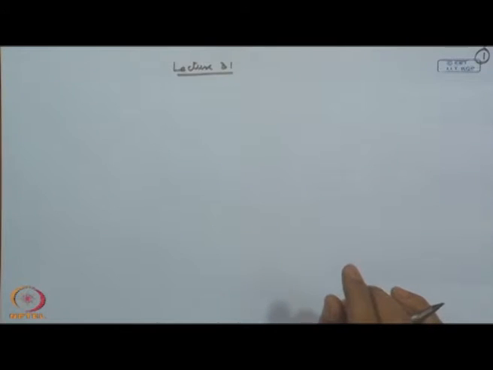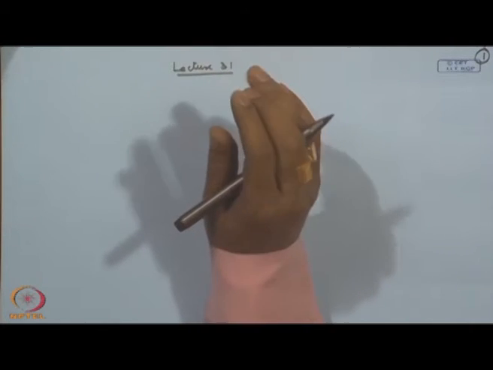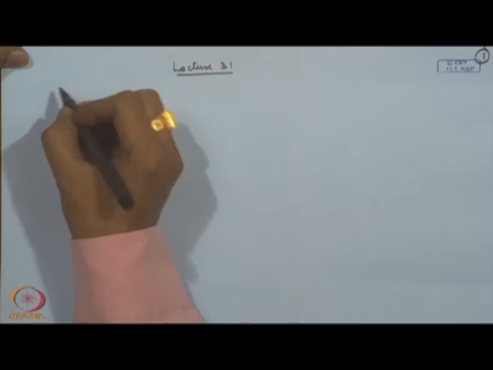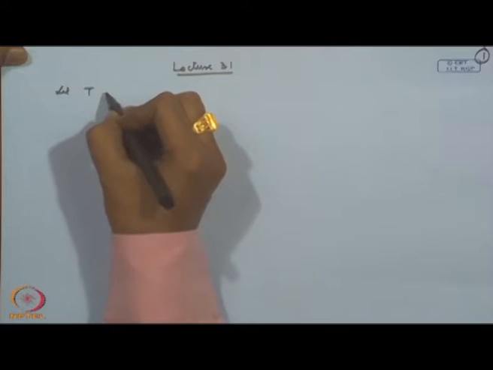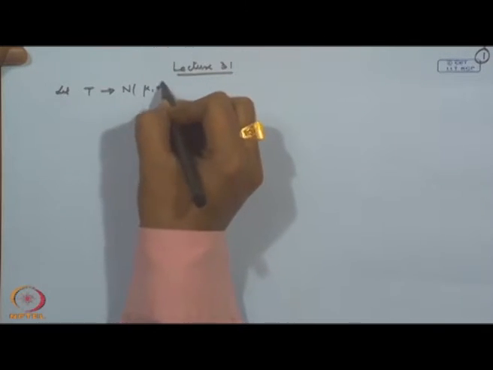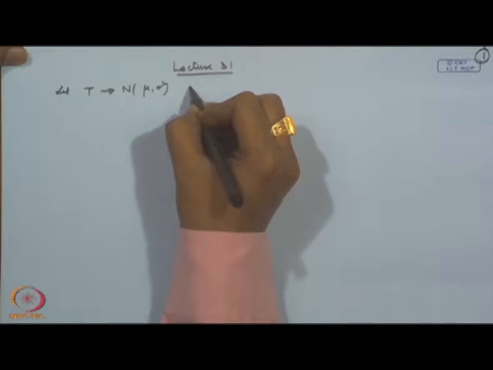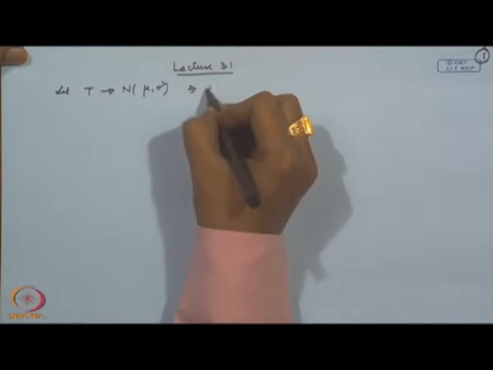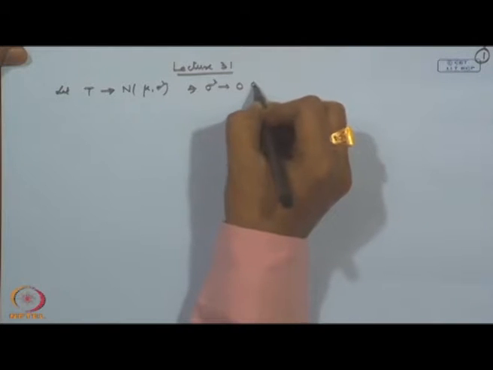Now, let me apply the following result: if the asymptotic distribution of a certain sequence of random variables is known, then if I consider a function. So, we have the following result. Let T be asymptotically normal with mean mu and variance sigma square, and of course, we assume that sigma square tends to 0 as n tends to infinity.